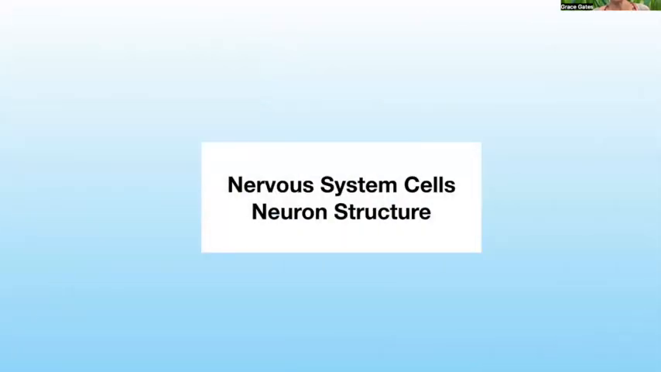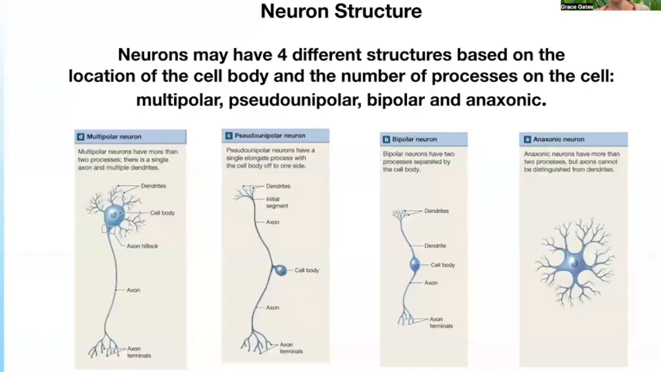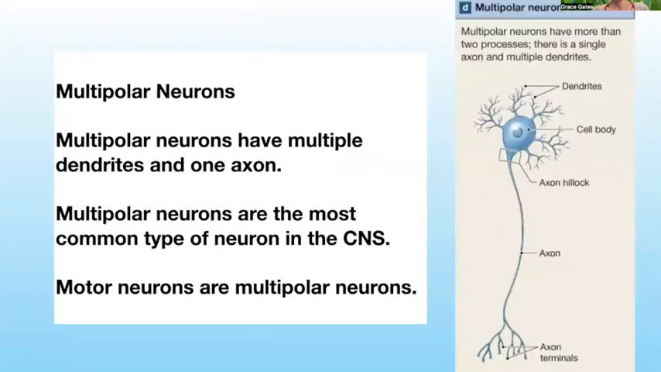Okay, neuron structure. Neurons may have 4 different structures based on the location of the cell body and the number of processes on the cell. There are multipolar, pseudo-unipolar, bipolar, and anaxonic neurons. Multipolar neurons have multiple dendrites, the cell body, and then one axon. Multipolar neurons are the most common type of neuron in the central nervous system. Motor neurons are multipolar neurons.